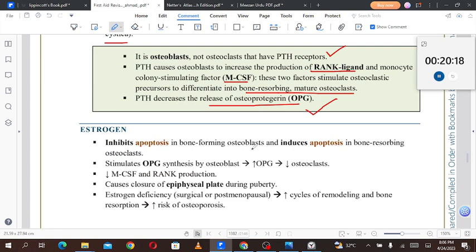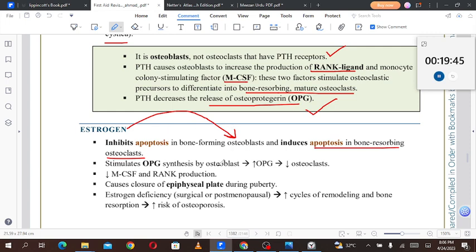Estrogen inhibits apoptosis in the bone forming osteoblasts and induces apoptosis in the bone resorbing osteoclasts. So basically, estrogen favors apoptosis of the osteoclast and favors the osteoblast. Estrogen favors osteoblast formation, so premenopausal women have stronger bones in comparison to postmenopausal women, whose bones have undergone osteoporotic changes because of the absence of estrogen.